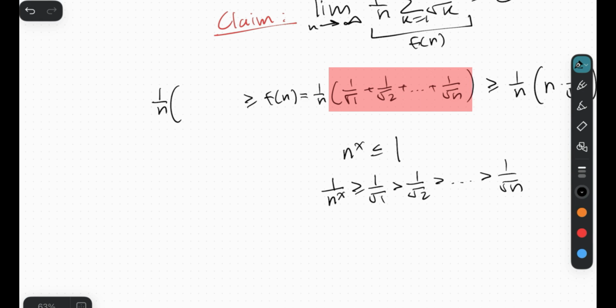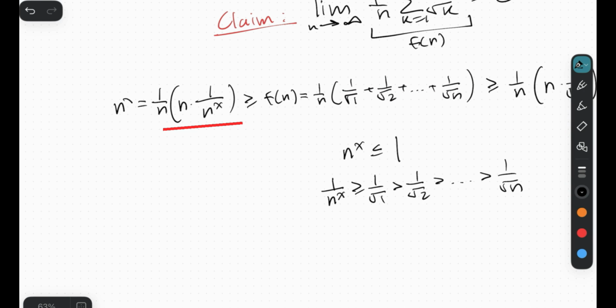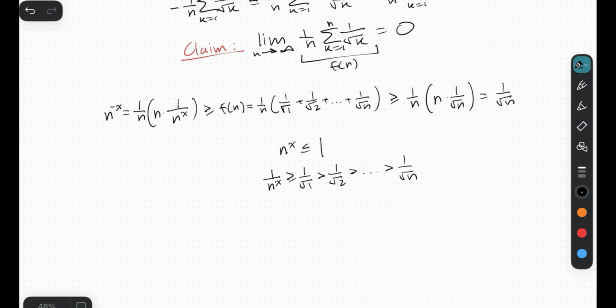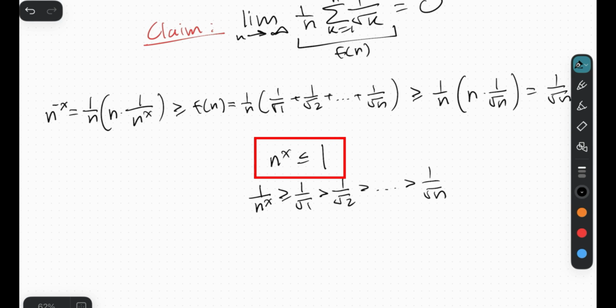but then we're comparing the sum. This sum has n terms, all of which are less than or equal to 1 over n to the x. And this over here is just, well, n to the x. Not x, but negative x, right? Okay, so this looks pretty nice, but there is one problem. Take a look at this inequality. N to the x is smaller or equal to 1.